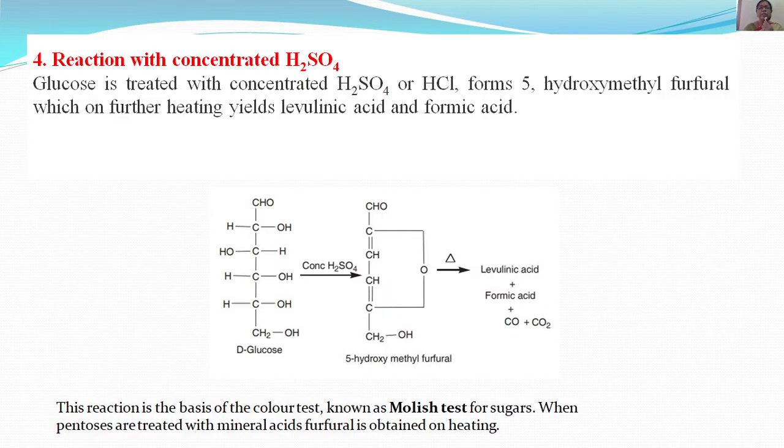Reaction with concentrated sulfuric acid. Glucose is treated with concentrated sulfuric acid or HCl. It forms 5-hydroxymethyl furfural, which on further heating yields levulinic acid and formic acid. This reaction is the basis of the color test known as Molisch test for sugars. When pentoses are treated with mineral acids, furfural is obtained on heating.